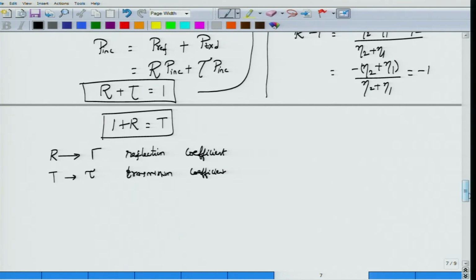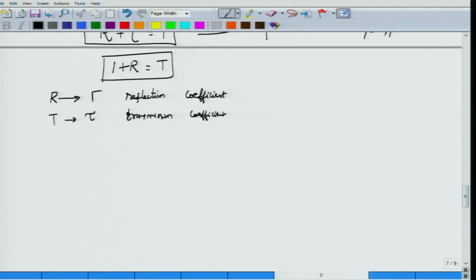In many microwave circuits you are interested in this reflectance and transmittance, which tell you the ratio of power that is reflected to incident power, and the ratio of power transmitted to incident power. And mostly for reflectance, you measure this not in linear scale but rather in decibel scale. That is, you take this reflectance and form the log of this reflectance. So when you do that, you are expressing the reflectance in terms of dB.